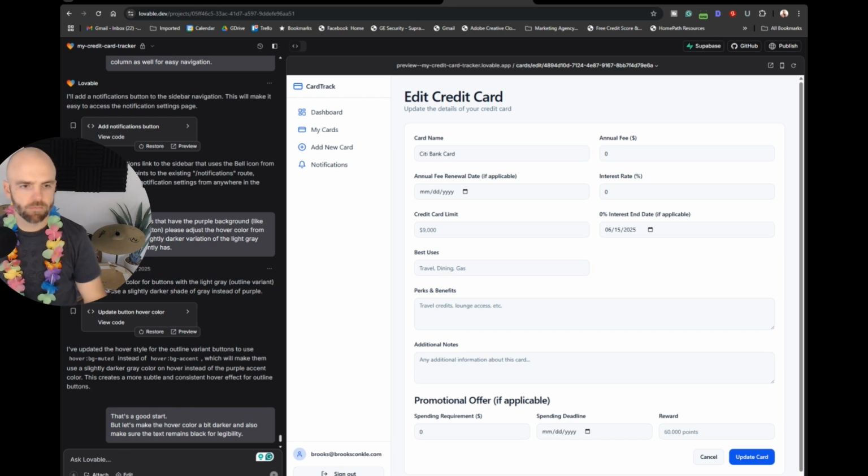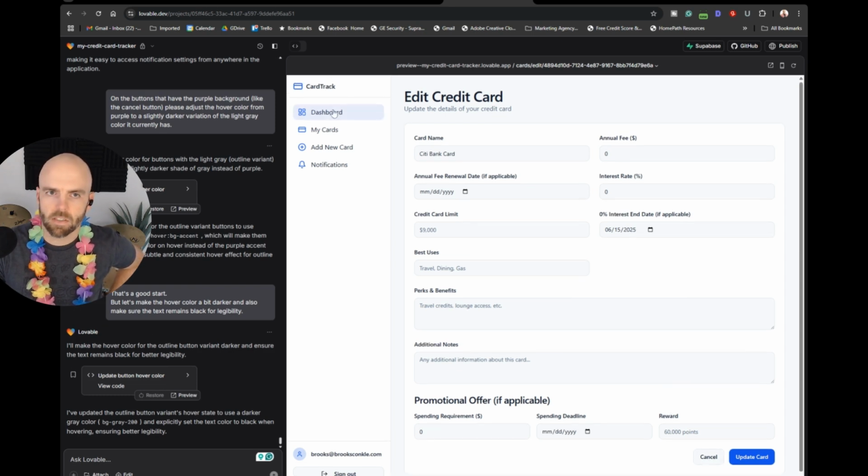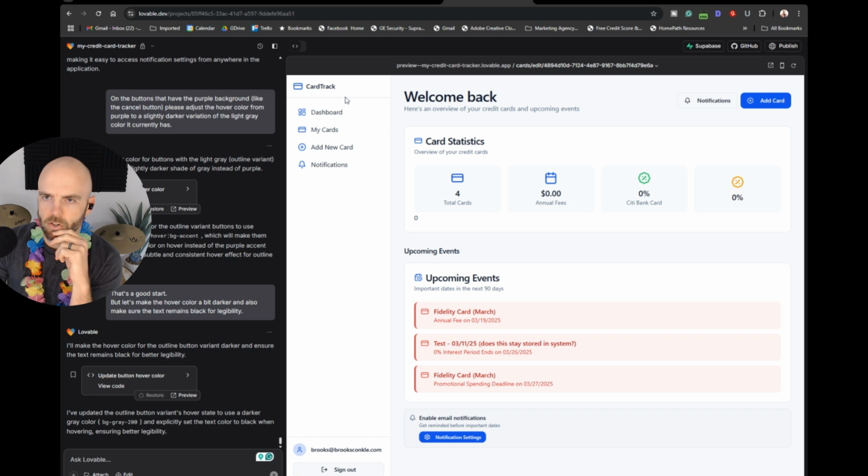All right, let's see what it did with this button. I've updated it, set it to black. All right, let's see. Oh yeah, that's good. Slightly darker on the hover. Oh yeah, that's perfect. Cool. No more purpley, and we got a slightly dark. That's perfect. I'm not going to tell it perfect because I want to respond to it, but I don't know if that costs me messages or whatever, to be honest. Okay. What else do we need to change today?